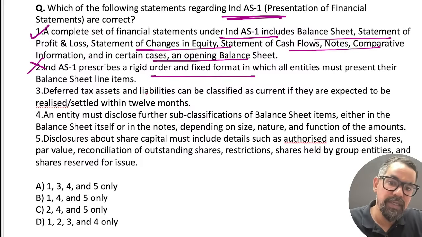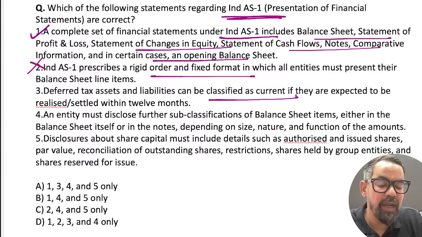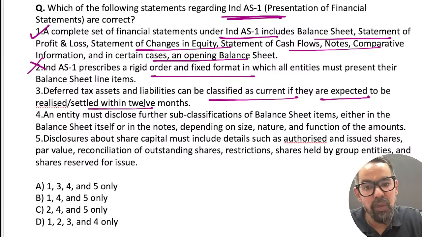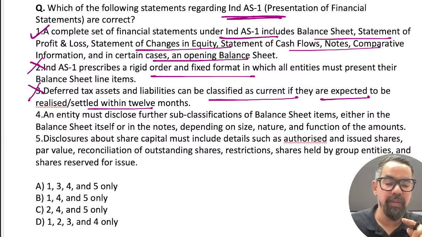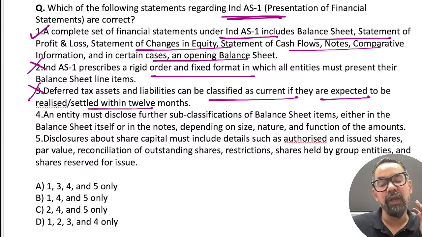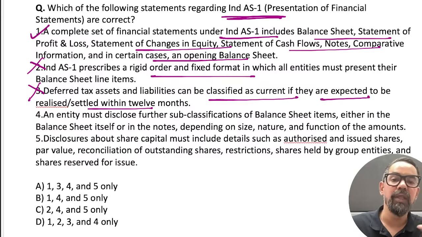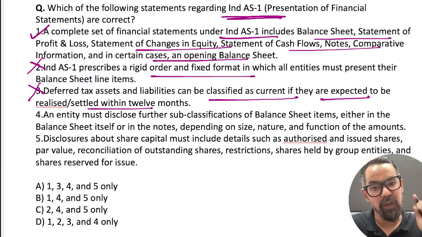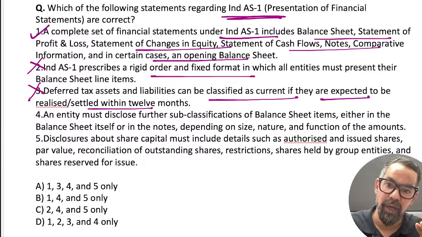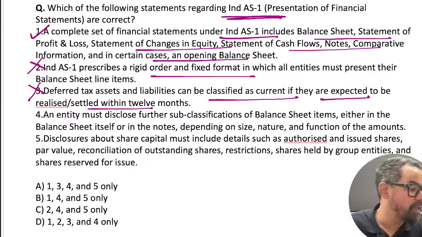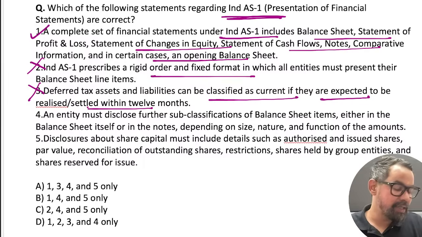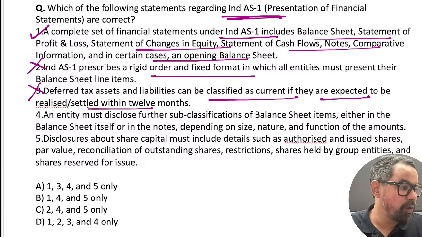Deferred tax assets and liabilities are classified as current if they are expected to be realized or settled within 12 months? No. What we talked about in the last session also: whenever there is a deferred tax liability or asset, it will be part of non-current. If it is an asset, non-current asset; if it is a liability, non-current liability, irrespective of maturity and others. Please do remember this one, this gets asked many times. We have discussed this recently in Module B also.